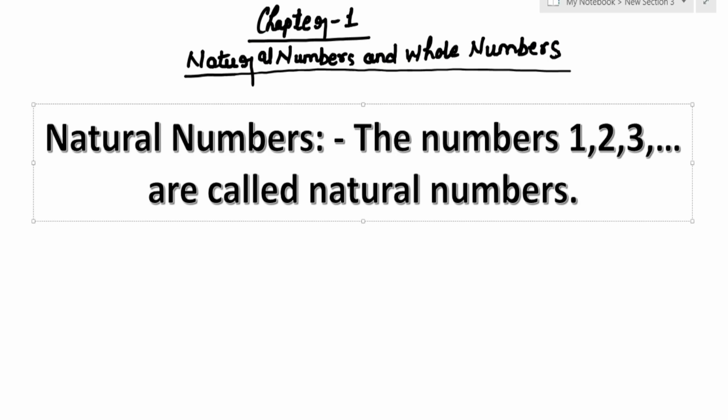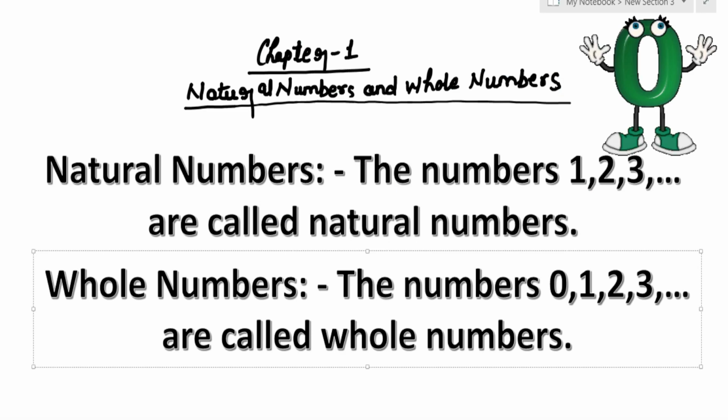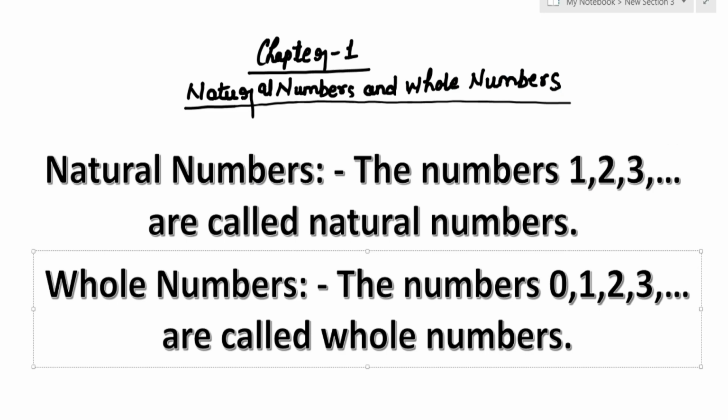Now next is whole numbers. The whole number means the number which starts with 0. You can see over there the numbers 0, 1, 2, 3 and so on are called whole numbers. So that is the difference: natural numbers start with 1 and whole numbers start with 0.